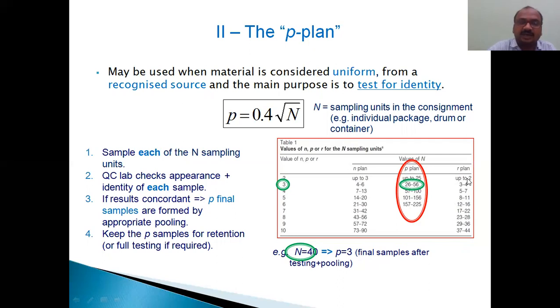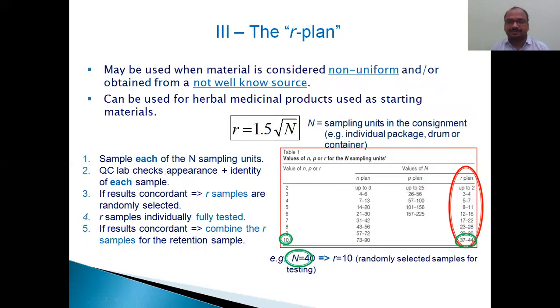Right? And we will see the r plan. r is equal to 1.5 into n. See here, for the same 40, r is equal to 10. Here the sample number is increased. It may be used when the material is considered non-uniform. So if you have a doubt by seeing physically with your naked eye, that it is not uniform, in such a case you have to use an r plan.